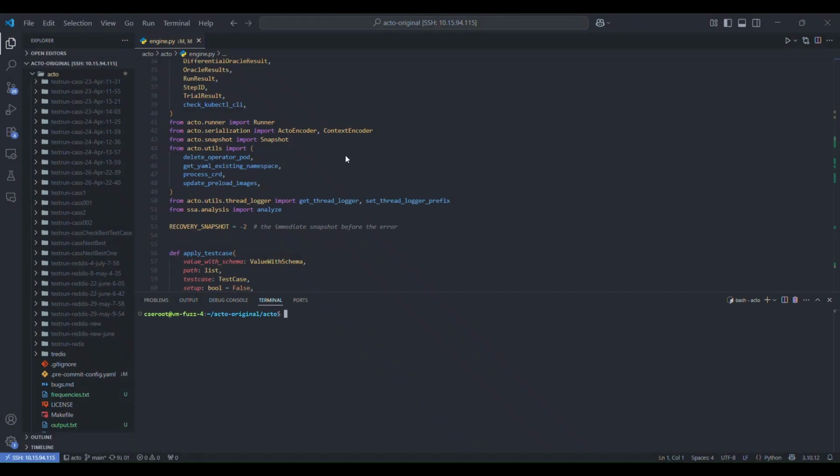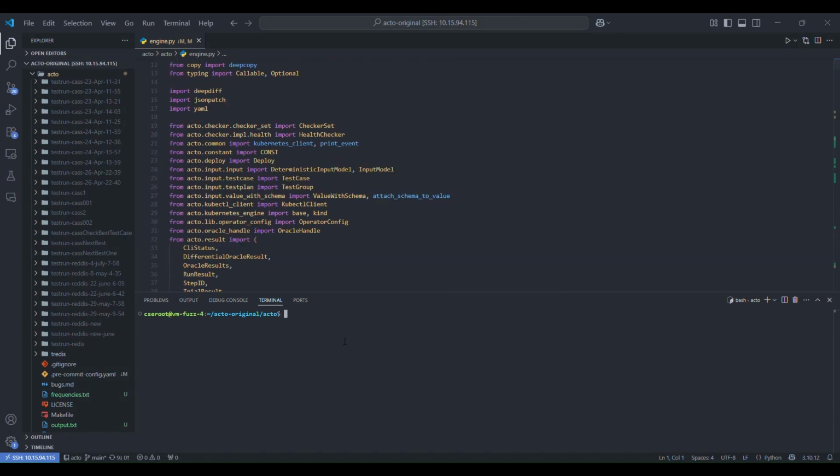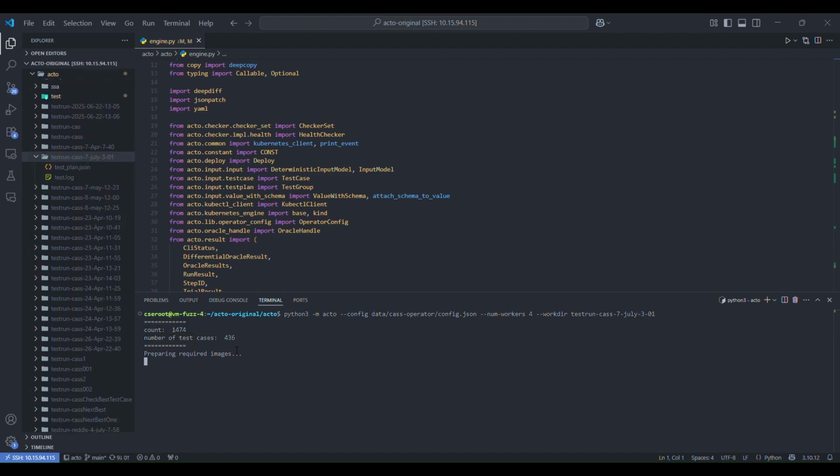Let's see the demo of ActoBoost. Let's begin by showing how to start the tool. We initialize ActoBoost using a command line instruction. Under the config flag, we provide the initial custom resource definition, or CRD file. Next, we specify the number of worker threads to run. Here, it is set to 4. Finally, we define the working directory, where all logs and outputs will be saved. Once you run the command, the fuzzing process begins. You'll notice the working directory is automatically created to store all the outputs and intermediate files.